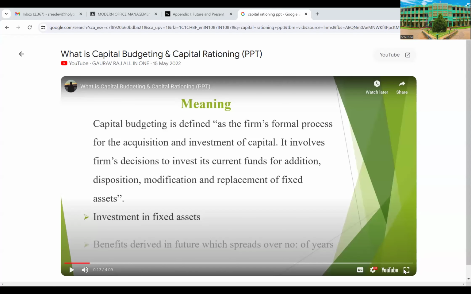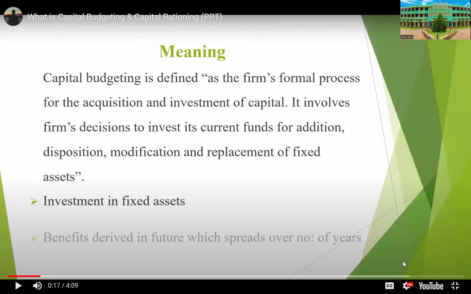So what is capital budgeting? It is defined as the firm's formal process for the acquisition and investment of capital. It involves the firm's decision to invest its current funds for addition, disposition, modification, and replacement of fixed assets. The benefits of this investment in fixed assets are derived in the future, spread over a number of years.